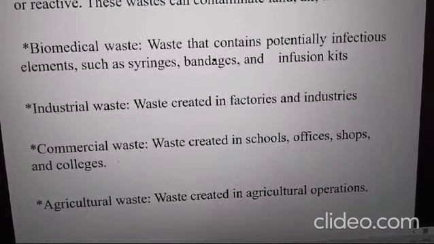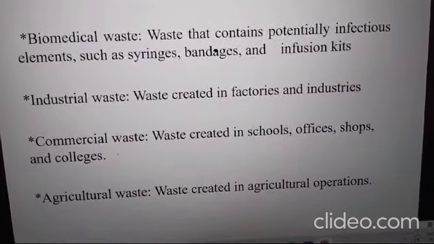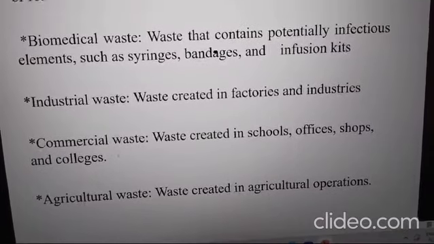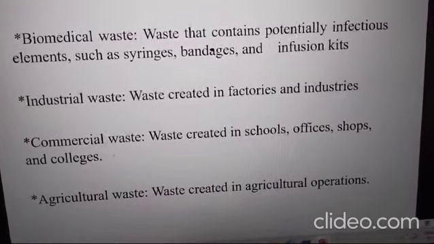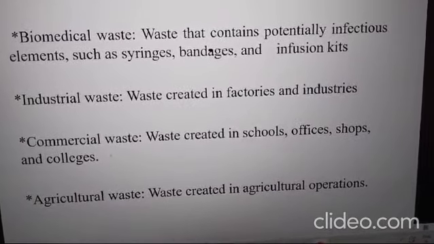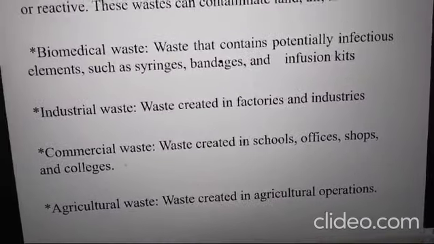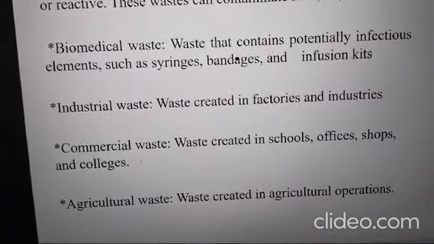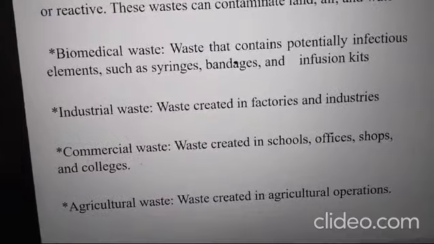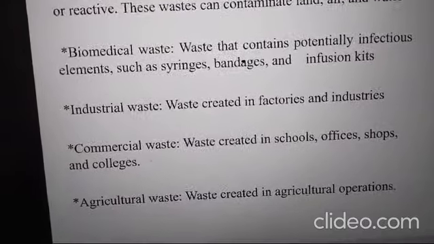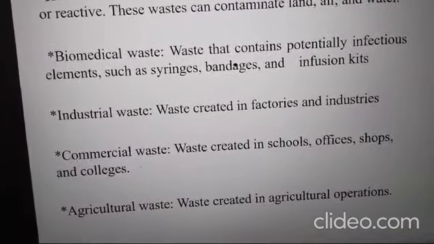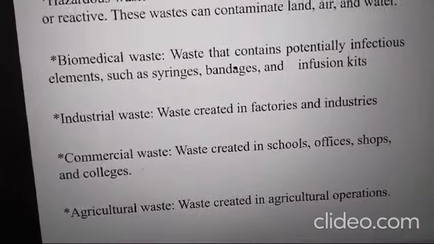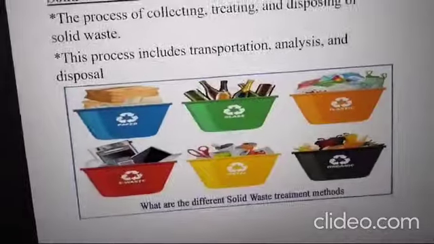Industrial waste is created in factories and industries. Commercial waste comes from schools, colleges, offices and shops, which produce a huge amount of commercial waste. Agricultural waste is created in agricultural operations. For example, once the cultivation is over, the paddy straw is burned, which produces air pollution. Using chemical fertilizers produces water pollution and soil pollution. These are all considered agricultural waste.